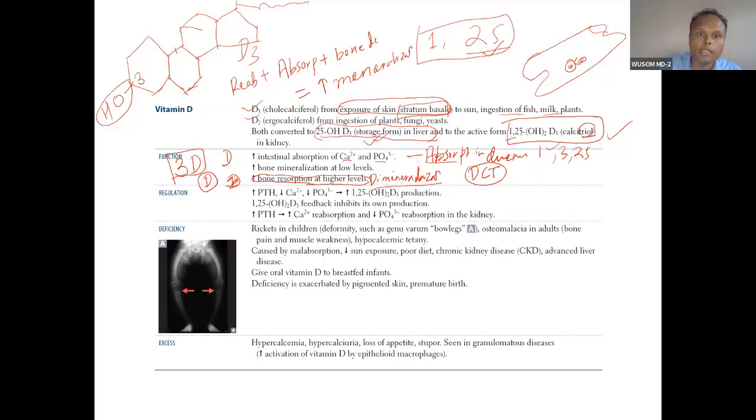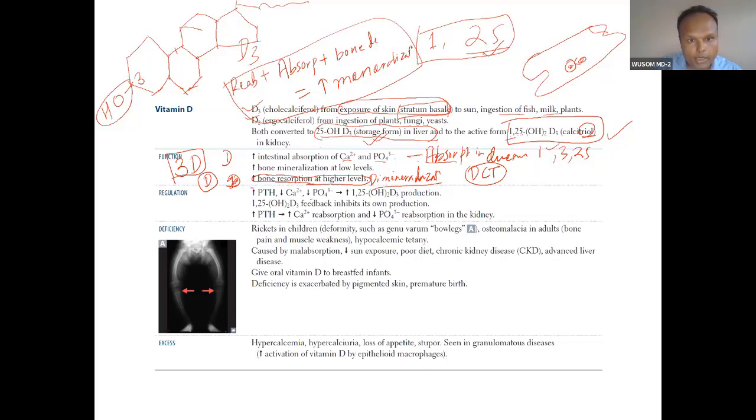So remember this: the cumulative effect is increased mineralization, but the immediate effect is bone demineralization. This is very important.